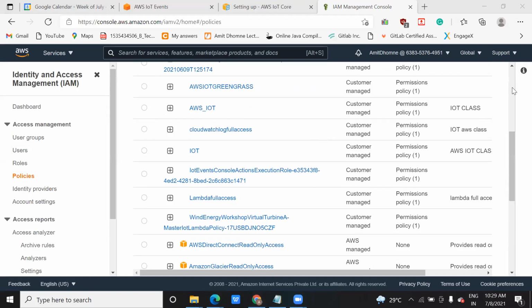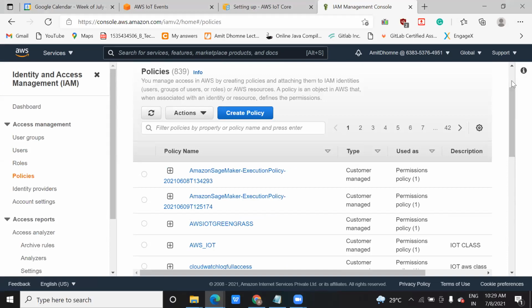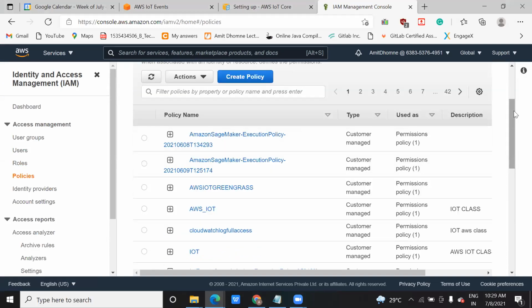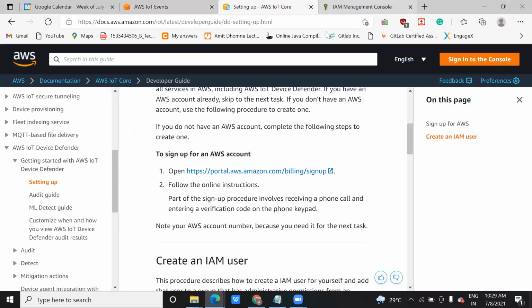Is it clear to everyone? Yes. Okay. Any question regarding this, like what are policies and roles? Do you understand this? Yeah. Okay. So I have explained users and all.